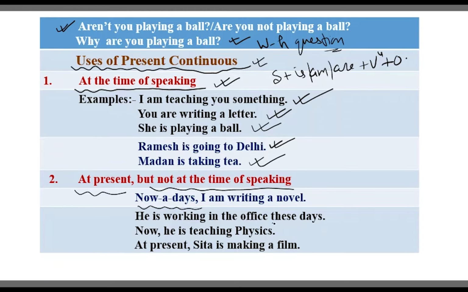He is working in the office these days. It has been given here, these days. Now, he is teaching physics. At present, Sita is making a film. So what we got here is that in this rule, those sentences come which are happening at present but not at the time of speaking. Nowadays I am writing a novel, he is working in the office these days, now he is teaching physics, and at present Sita is making a film. These all relate to present but not at the time of speaking. Now the next rule we are going to talk about.